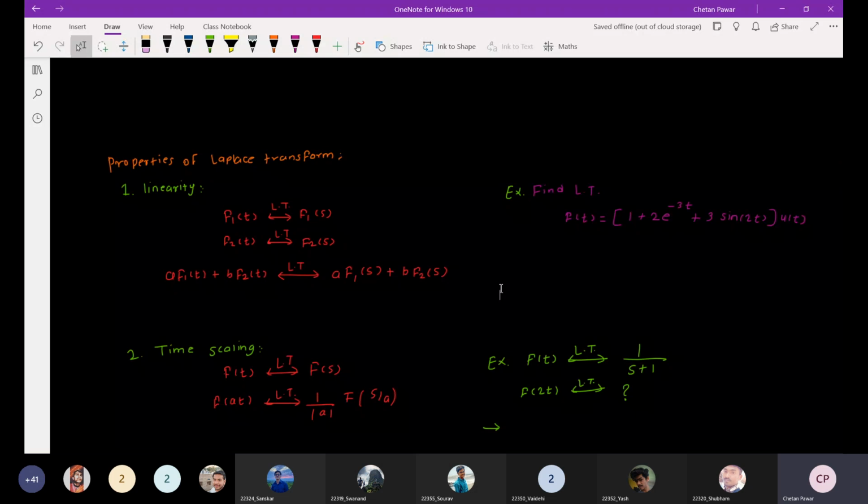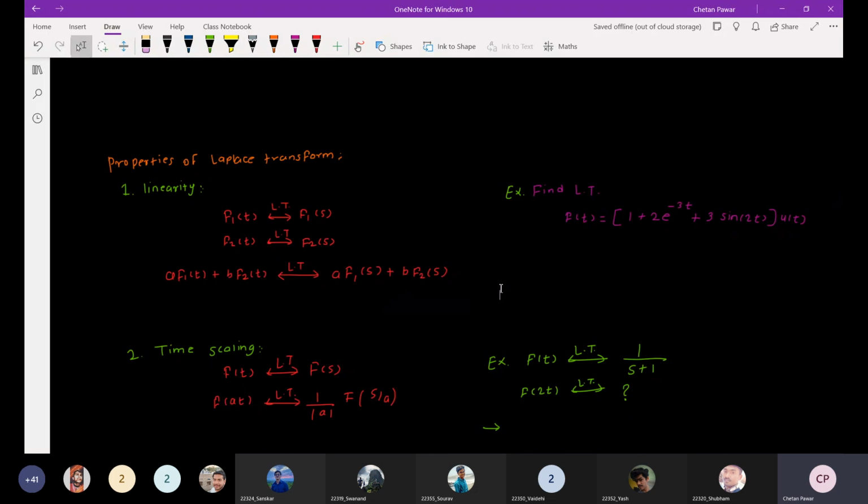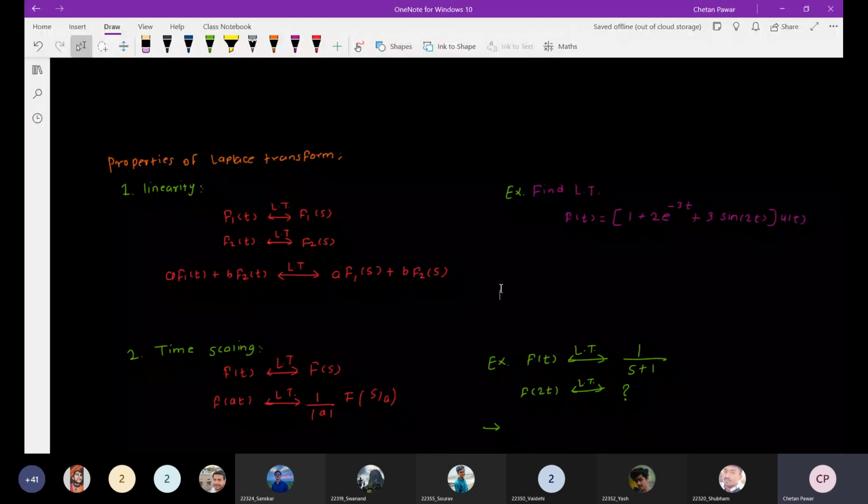We take one independent supply and check the response for a particular element like a resistor, what is the current, what is the voltage. Then we remove that supply, connect another supply, and find the response again. The overall response will be the sum of those two responses.